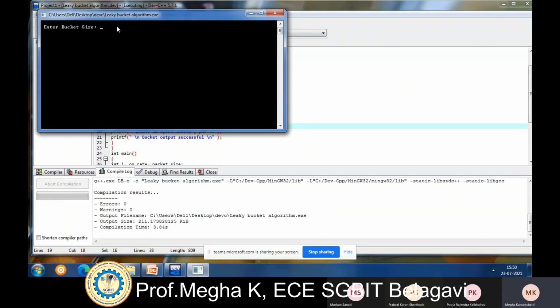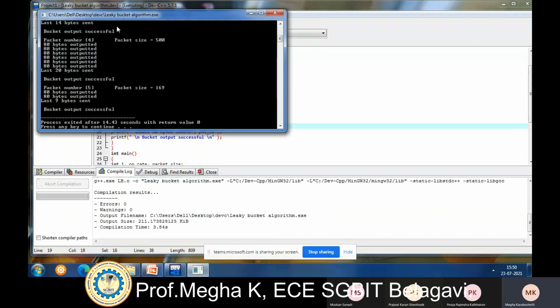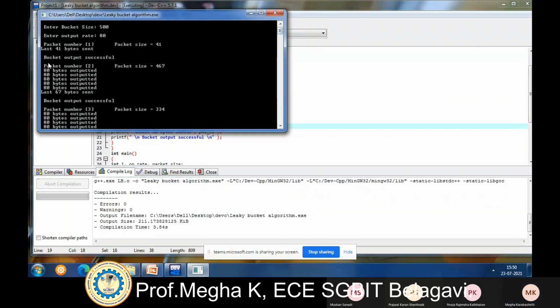First it is asking to enter the bucket size. I'll give the bucket size as 500. Then enter the output rate. I'll give it as 80. You can see the execution here. Packet number 1, as it takes the packet size randomly, the first packet size is 41.